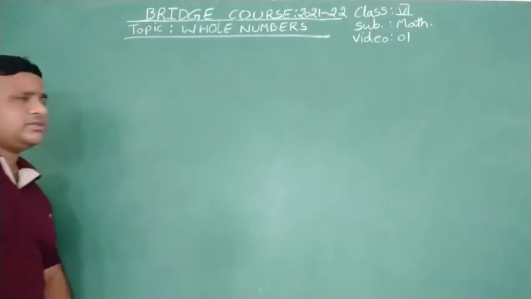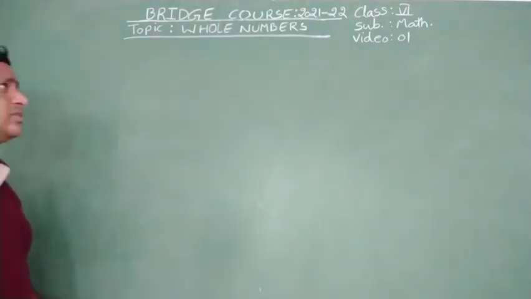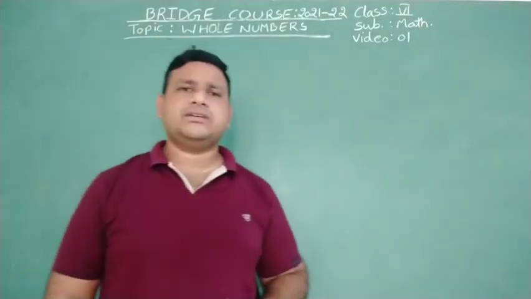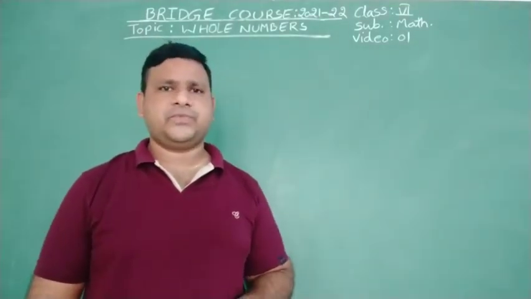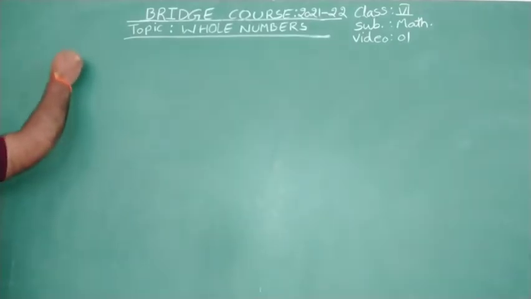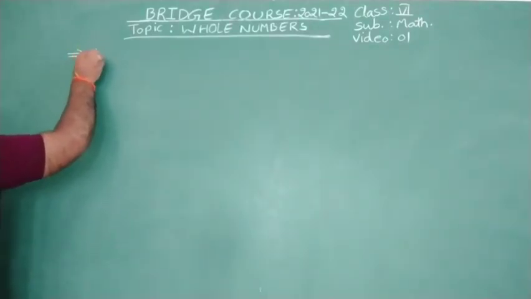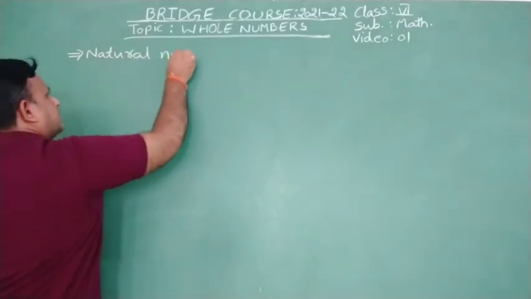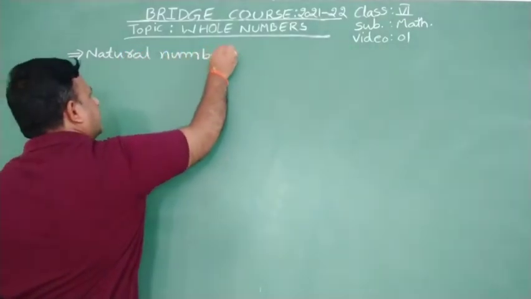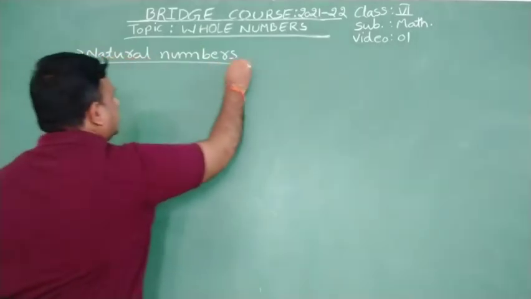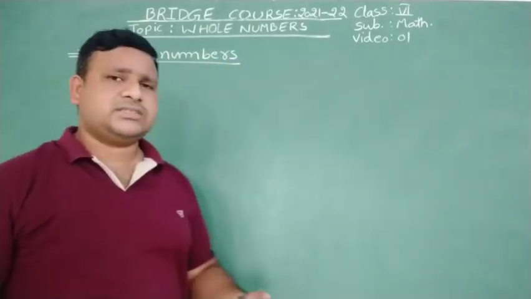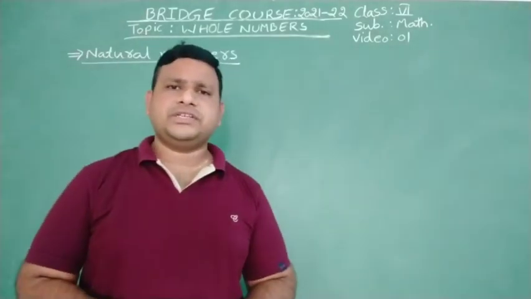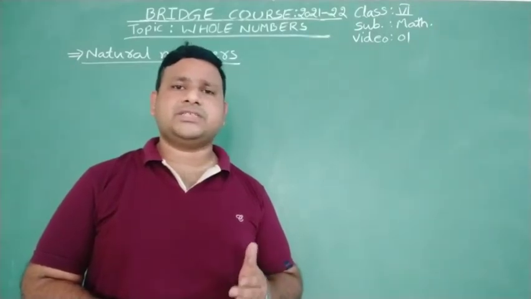Before going to know about the whole numbers, we have to know about the natural numbers first. So see here carefully, natural numbers. In the previous class we have discussed the number system.